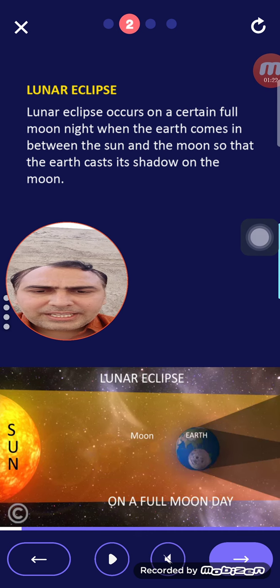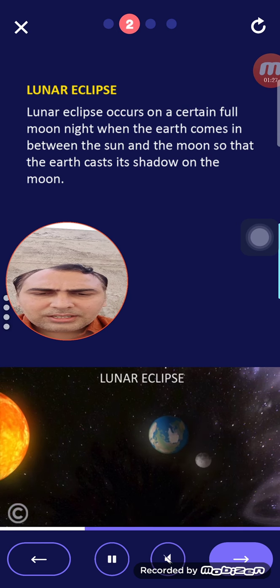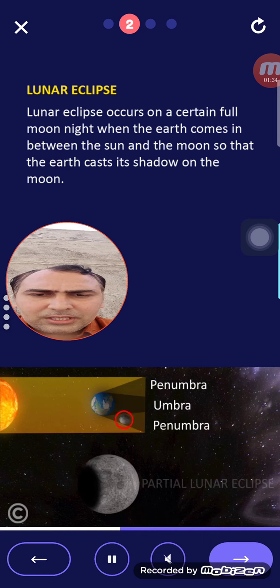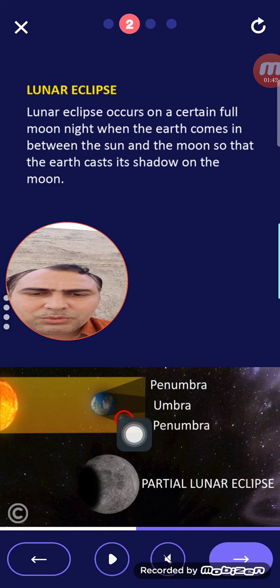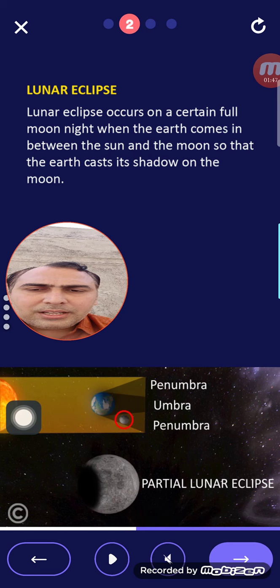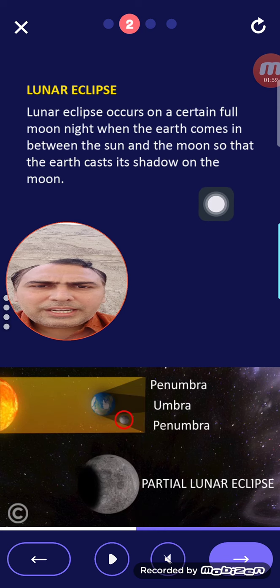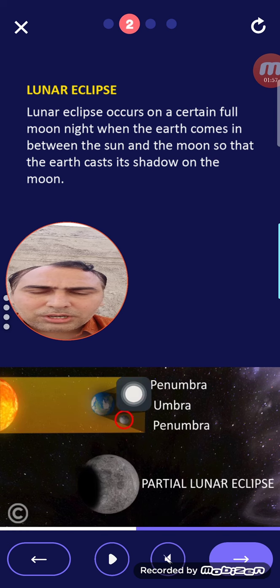Okay, let's see from the picture. A lunar eclipse occurs. This is the penumbra, umbra and again penumbra. So here it is a partial lunar eclipse, not full. Here it is written, certain full moon night. This is the Moon. So what happens? The Earth comes in between the Sun and the Moon. The Earth is there, the Sun is there and the Moon is there, but the Earth comes in between the Sun and the Moon. It casts its shadow on the Moon. Here is the Moon, so we can see the shadow here.